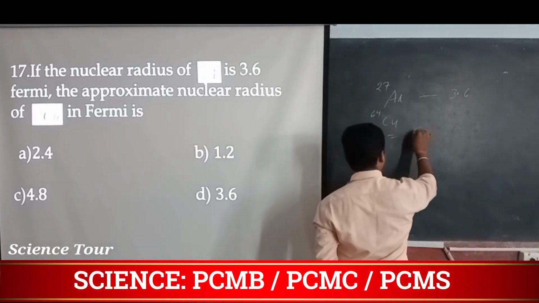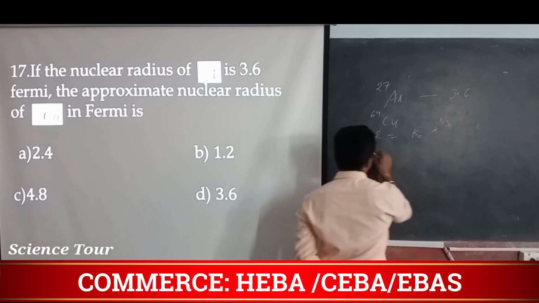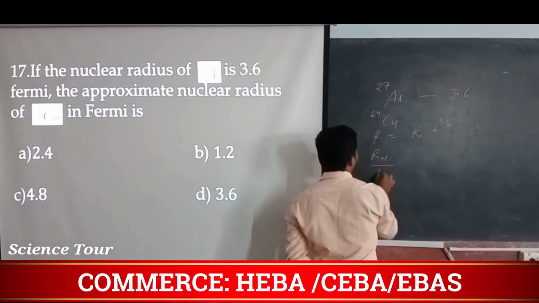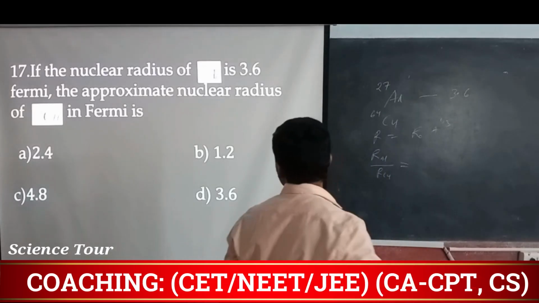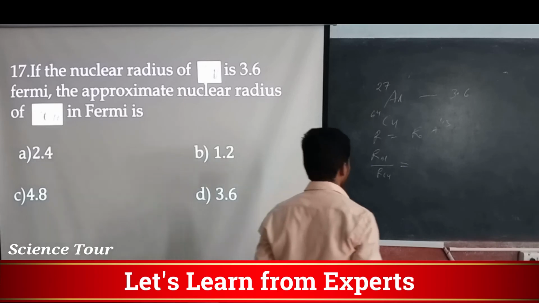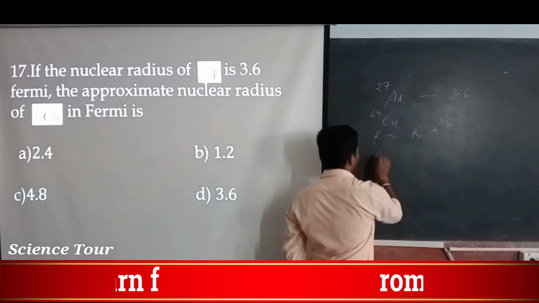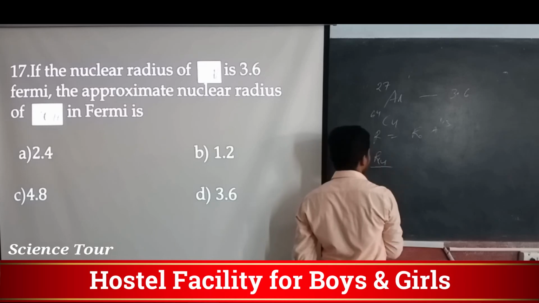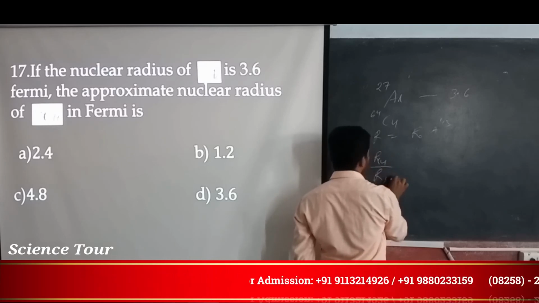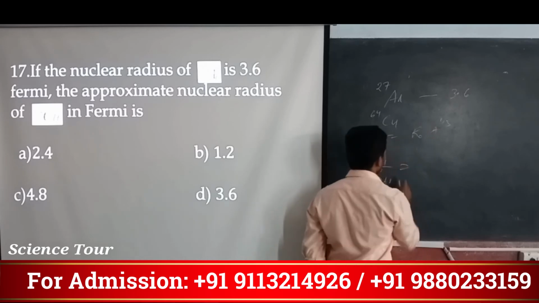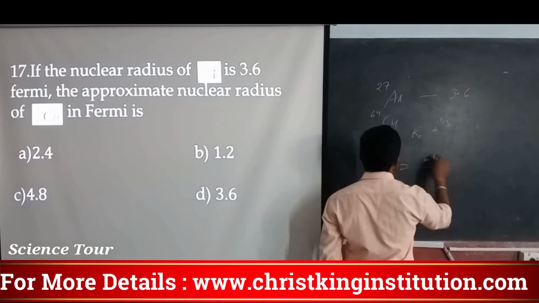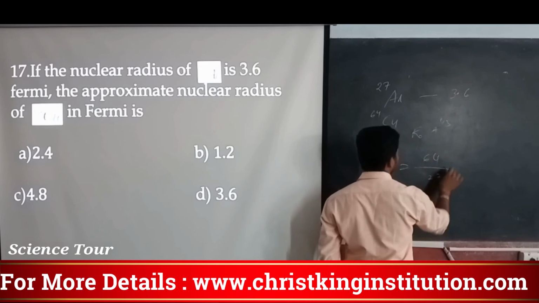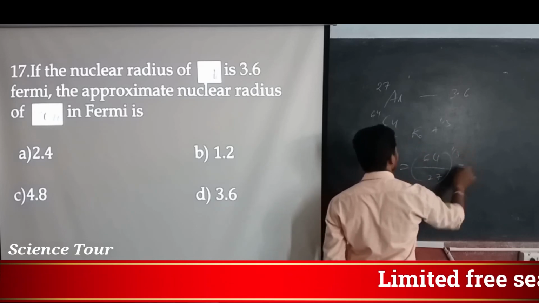So for copper, we write the nuclear radius of copper R Cu at the numerator and R aluminium here; R naught will cancel out. It is directly proportional to the mass number: for copper 64, for aluminum 27, to the power 1 by 3.